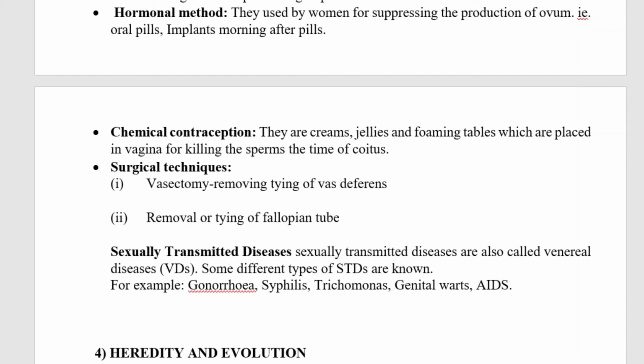Sexually transmitted diseases. The sexually transmitted diseases are also called venereal diseases. Some 30 different types of sexually transmitted diseases are known. For example, gonorrhea, syphilis, trichomonas, genital warts and AIDS.